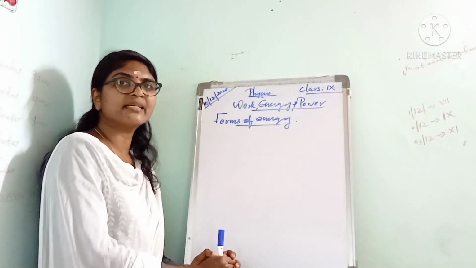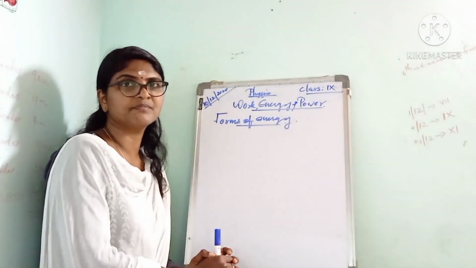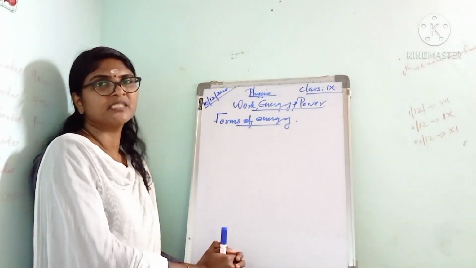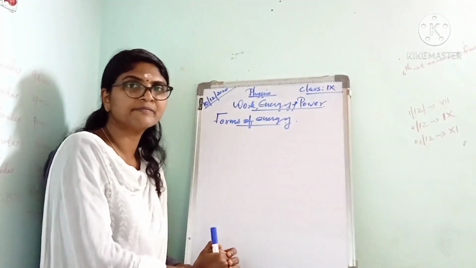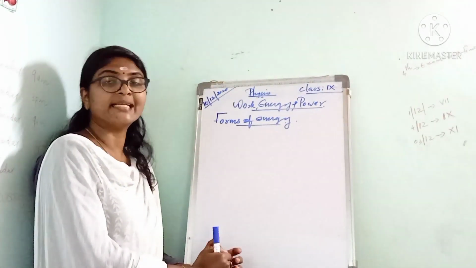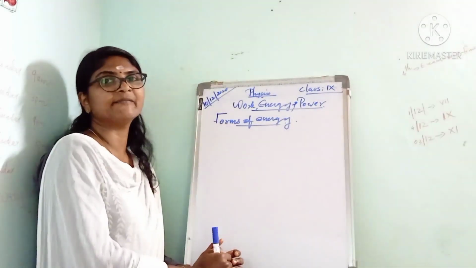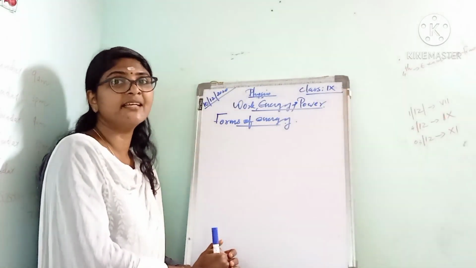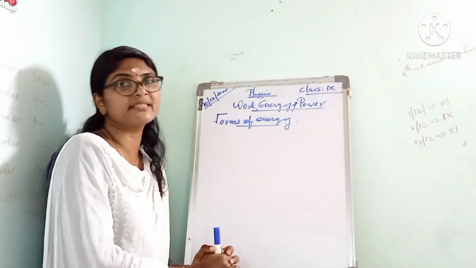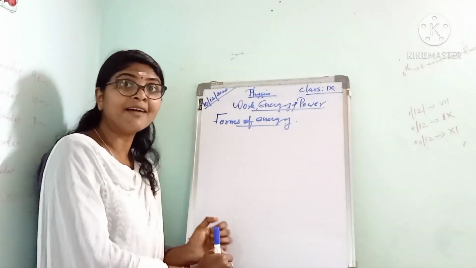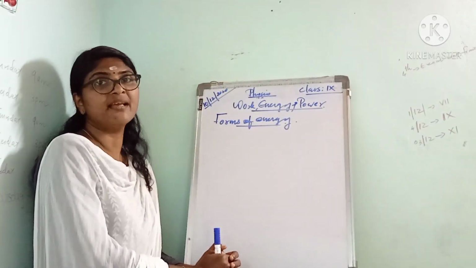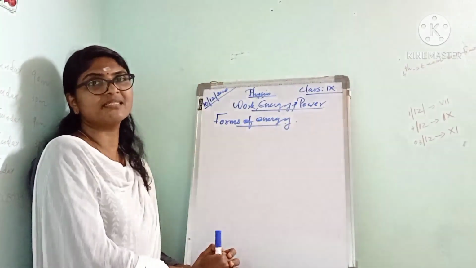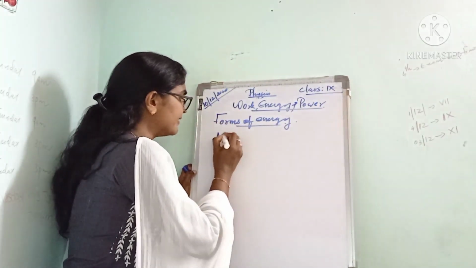Okay, and last class we were discussing about energy. Today's class we can see different forms of energy. Do you know what the different forms of energy are? We have chemical energy, electrical energy, sound energy, heat energy, thermal energy, solar energy. There are a wide variety of forms of energy. Also we have the mechanical energy, and in this chapter we will discuss the mechanical energy.